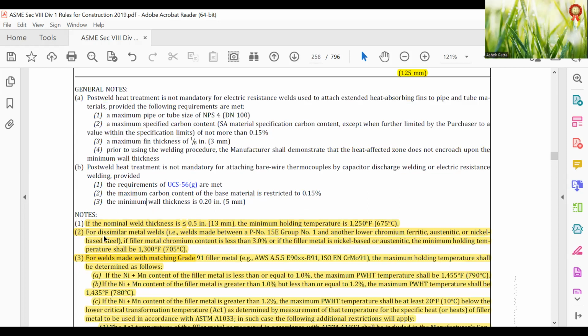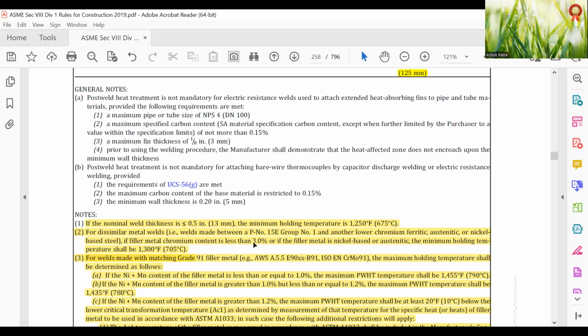For dissimilar metal welds, the welds made with P number 15E group number 1 and another lower chrome ferritic, austenitic and nickel steel, if the filler metal chromium content is less than 3%, or if the filler metal is nickel base austenitic, the minimum holding temperature shall be 1300 degrees Fahrenheit.